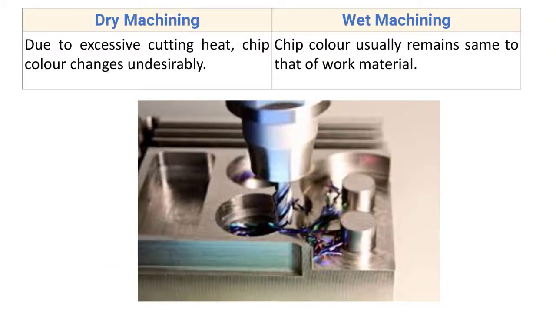This is not a desirable change. Now in wet machining, chip color usually remains the same as that of the work material. There is less heat generation, so the color of the chip remains the same as that of the work material.